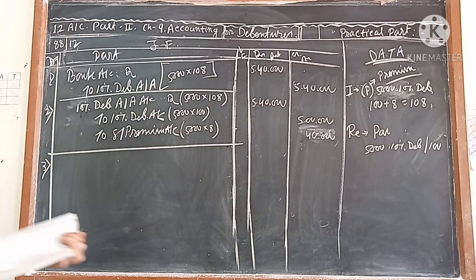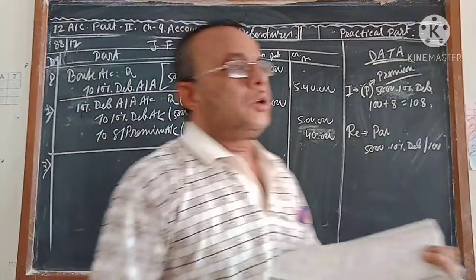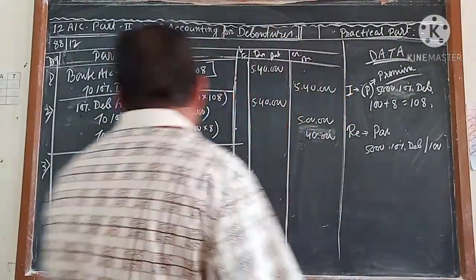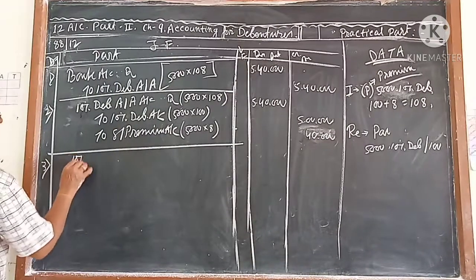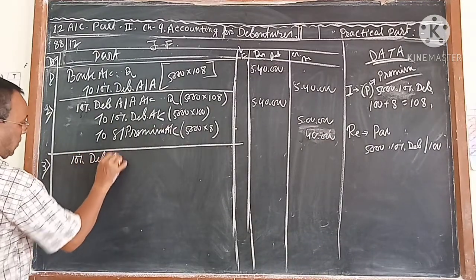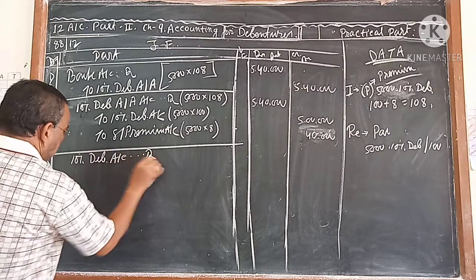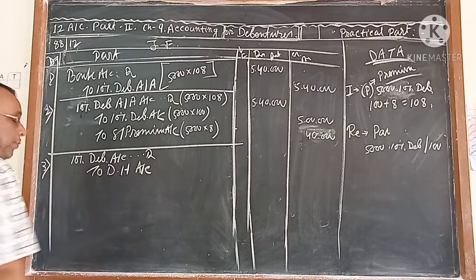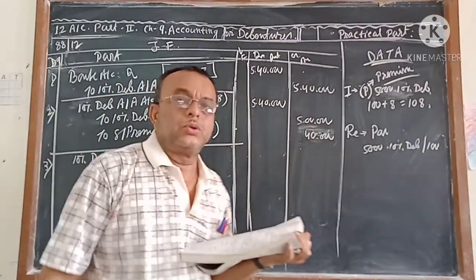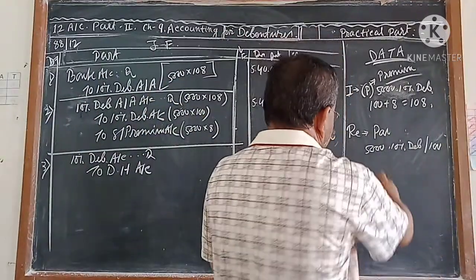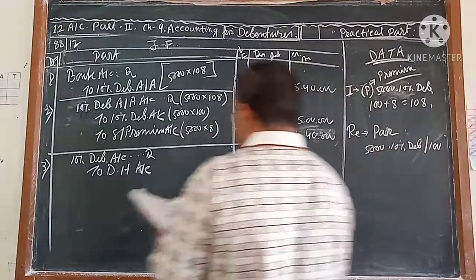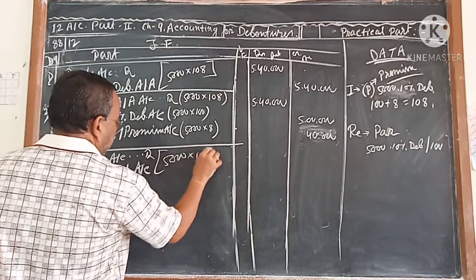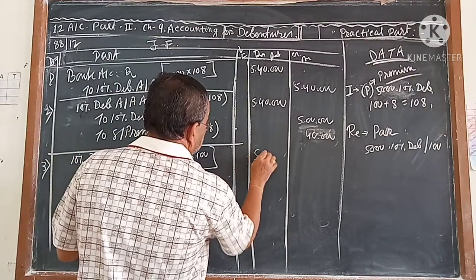Now we are going to pay. Whenever we are going to pay, we have to credit the debenture holder account and debit the debenture account. So 10% debenture account debit to debenture holder account. How much will we pay? 108? No. We are going to pay at par. So 100 rupees. So this is 5,000 into 100. That comes to 5 lakh.